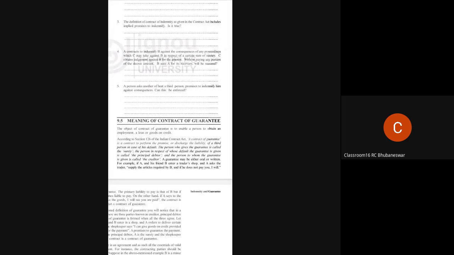Another one is the contract of guarantee. Usually you can see the example of a loan taken from a bank, where there is a guarantor. You might know that. That person is giving a guarantee that if the loan is not able to be recovered from the one who takes it, then the guarantor will be liable to pay that loan.